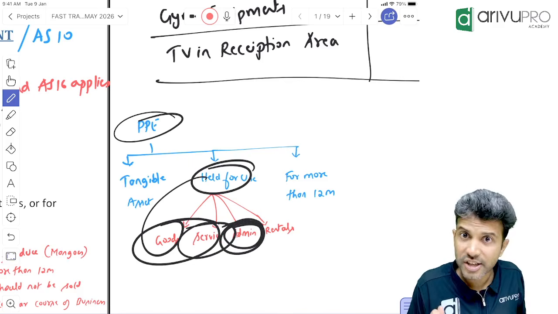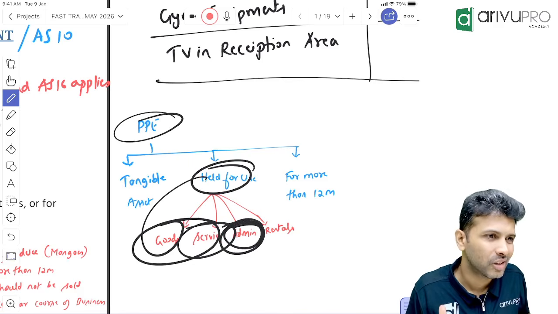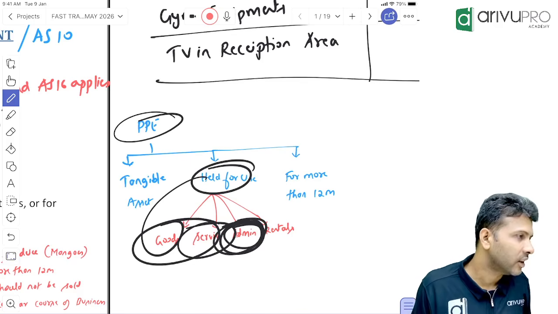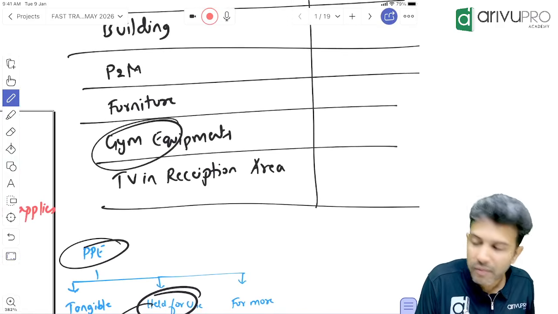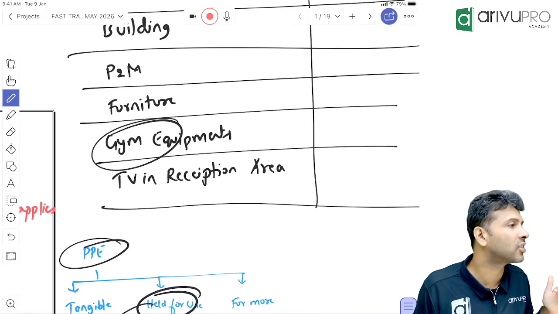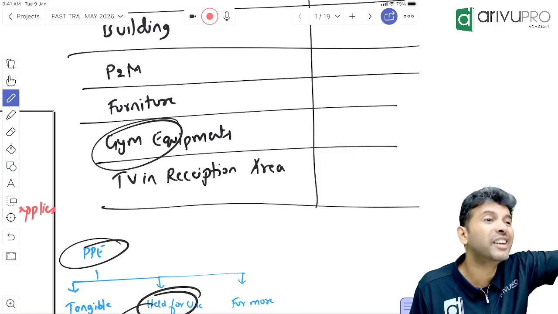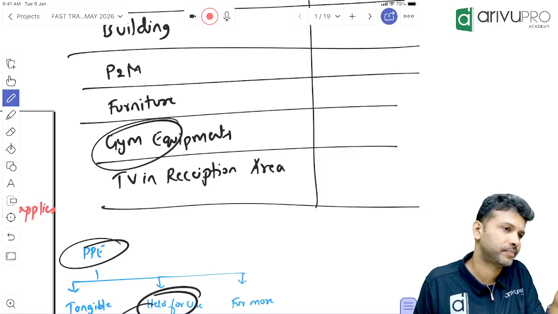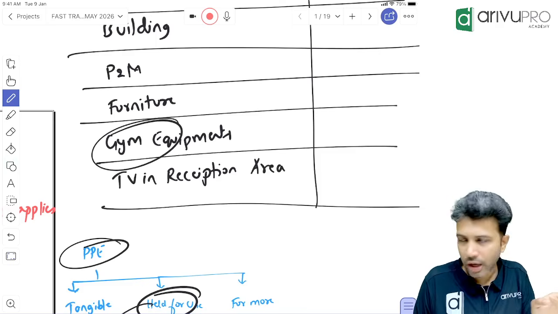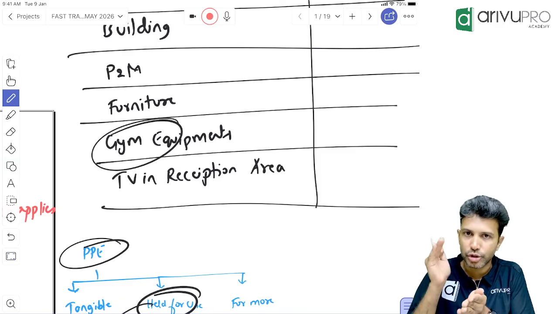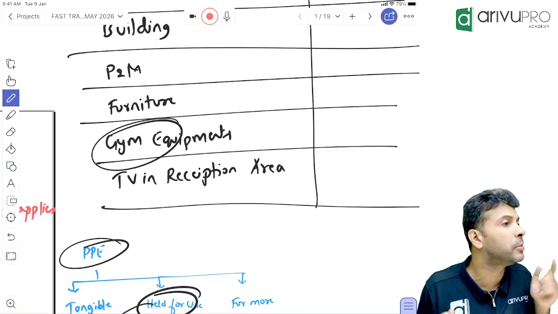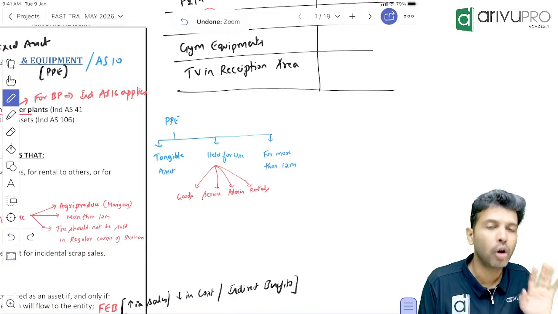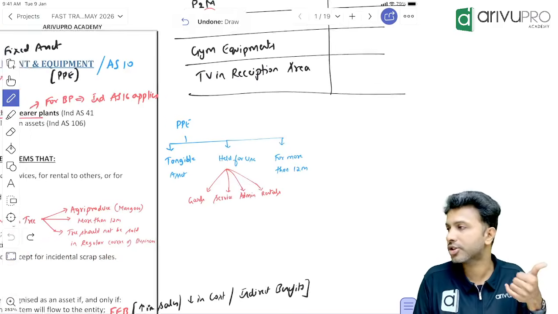Even the receptionist is required for us to conduct the operations, right? So they all come under the administrative category. What about gym equipment, sports equipment and paintings and all? They're all administrative assets. So are they property, plant and equipment? Yes. Understood, people? It's not necessary that from that PPE you should generate goods or render a service. Even administrative assets are PPE because they come under the definition of PPE.